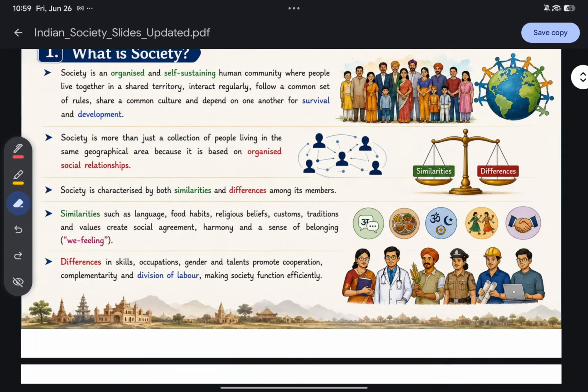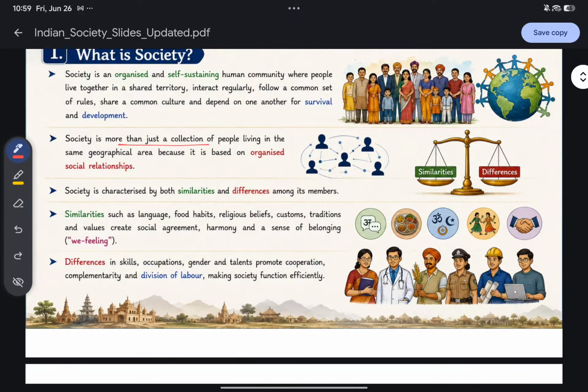Now, society is more than just a collection of people living in the same geographical area, because it is based on organized social relationships. Social relationship means what? That means we have a common sense of brotherhood, common culture, common set of rules. That is the relationship that binds or makes a society.